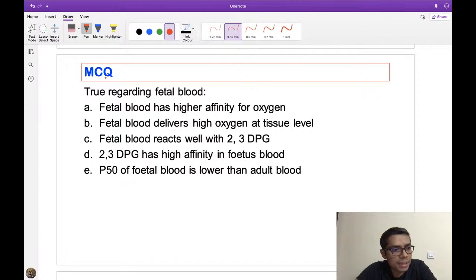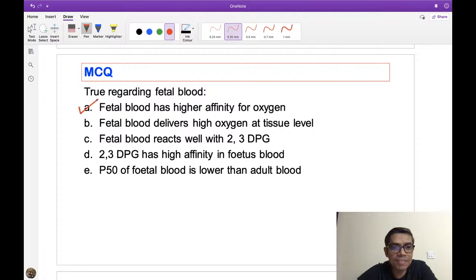Right, A is correct. A, B, D you are answering, so I'll ask you, write A. Let's wait for others also. Yes, right, A and E, A, B, E. Okay, all are answering. So, true regarding fetal blood.